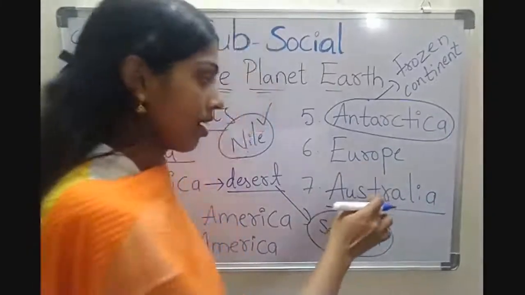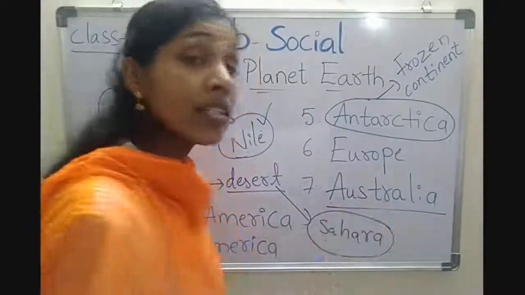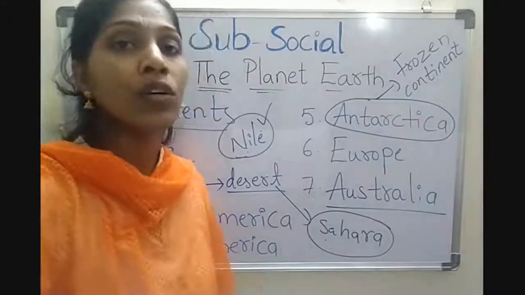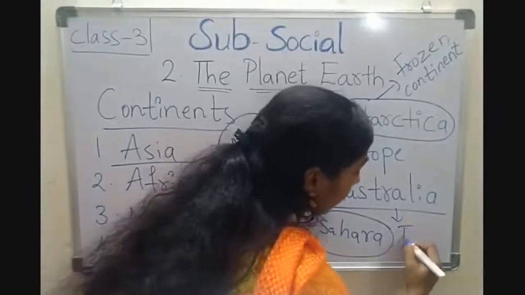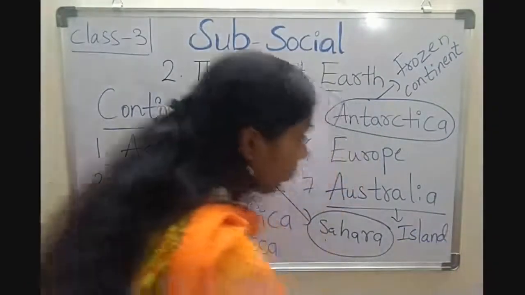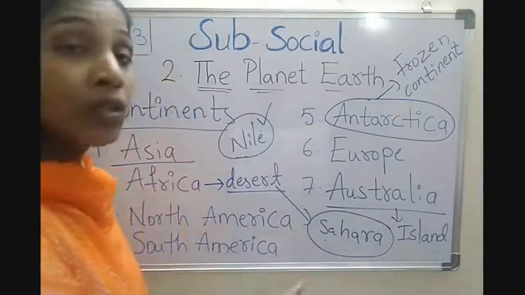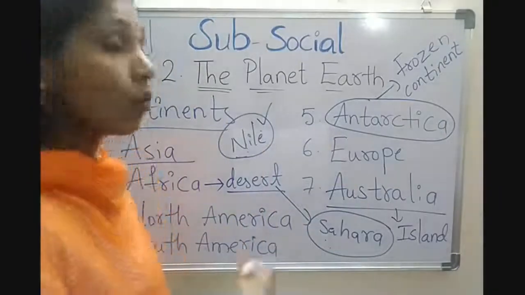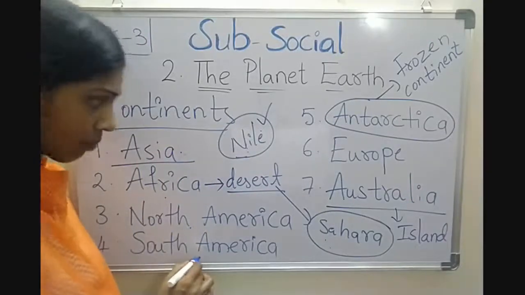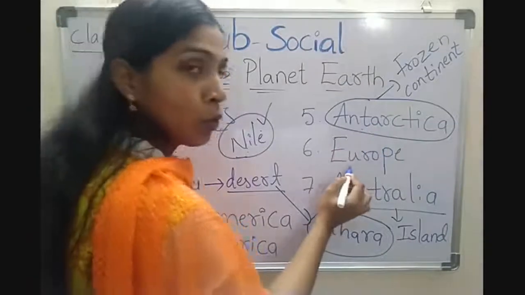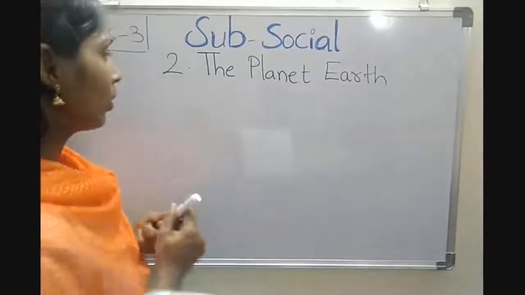And coming to Australia. Australia is the smallest continent in the world. Children, Australia is completely covered with water on all sides, and it is also called the island continent. And it is home to kangaroos and ostriches. So now we have learned the 7 continents, right? What are they? Asia, Africa, North America, South America, Antarctica, Europe, Australia. Am I clear, children? Now we learn about oceans.